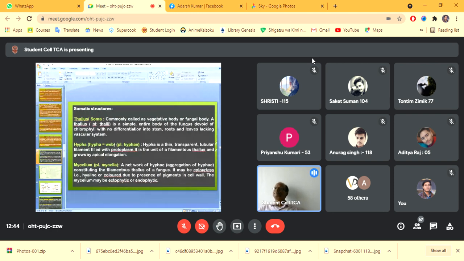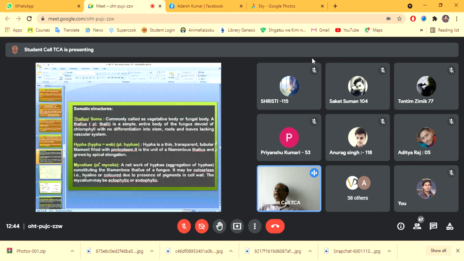Okay, then hypha, the plural is hyphae, and hypha means web-like structure. The definition of hypha is a thin, transparent, tubular filament filled with protoplasm, and it is the unit of filamentous thallus and grows by apical elongation.